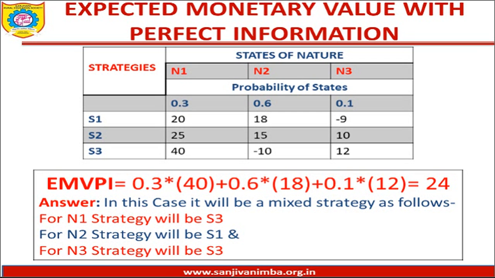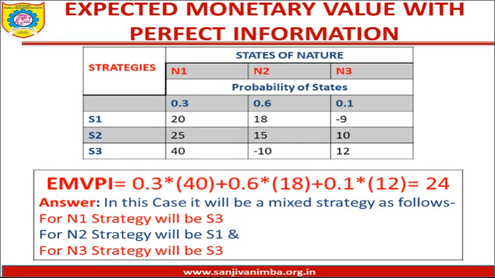Which is the highest among these three? 18. So the combination goes 0.6 multiplied by 18 plus, what is the third nature? N3. And for that, the various payoffs are first minus 9, then 10, and then 12. Out of this, 12 is highest, so third is 0.1 multiplied by 12. Hence the EMVPI value is 0.3 multiplied by 40 plus 0.6 multiplied by 18 plus 0.1 multiplied by 12, and if you add that, you get EMVPI to be 24.